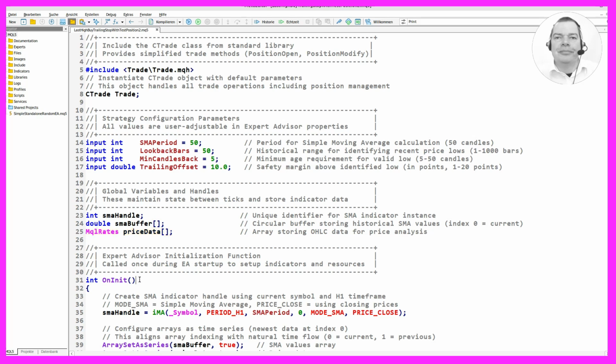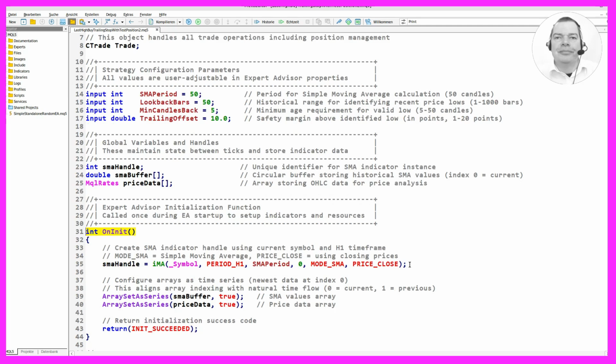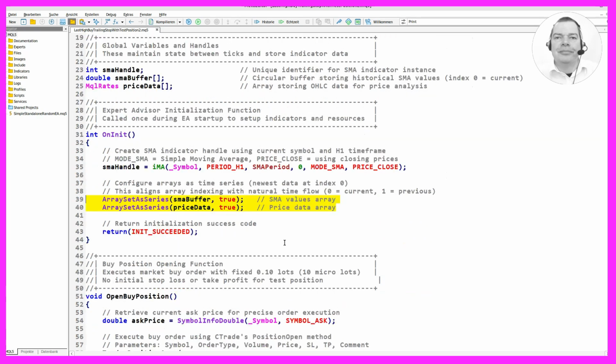The OnInit function is called once during the EA startup to set up indicators and resources. We create an SMA indicator handle using the current symbol and H1 timeframe. The SMA is calculated using closing prices. We configure arrays as time series, aligning array indexing with natural time flow, where index 0 is the current data. The function returns an initialization success code.